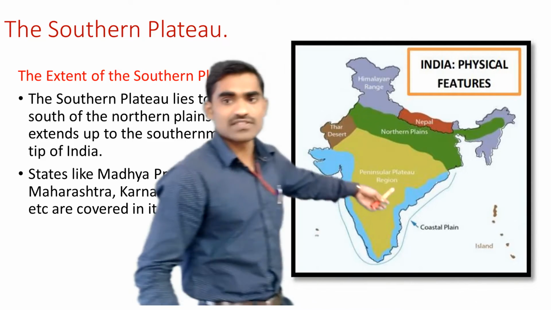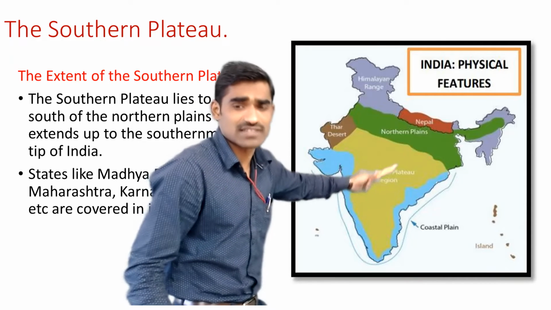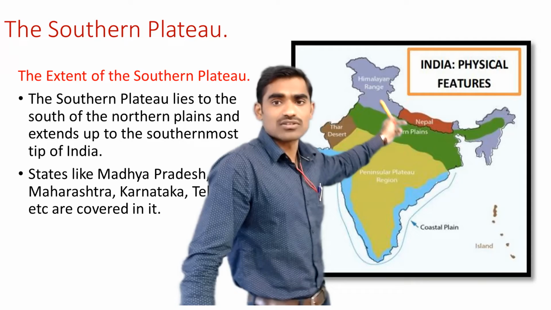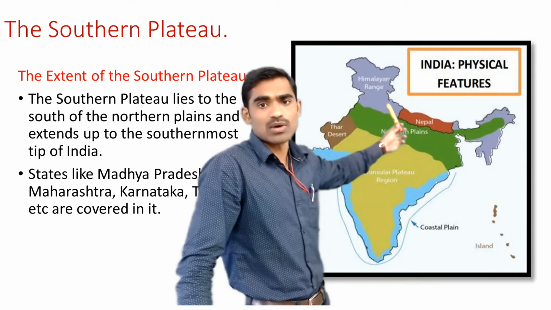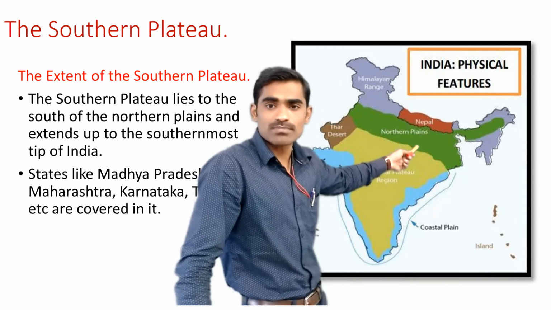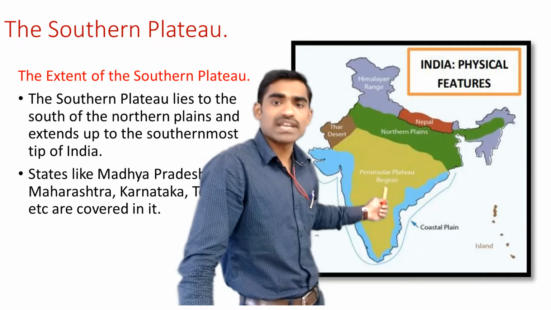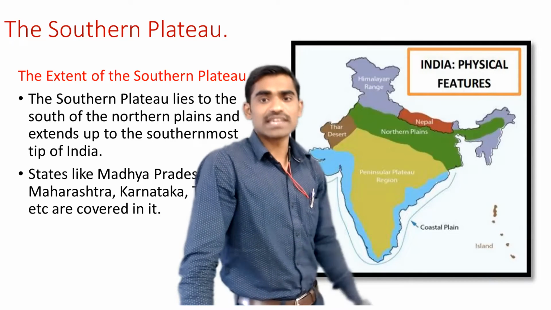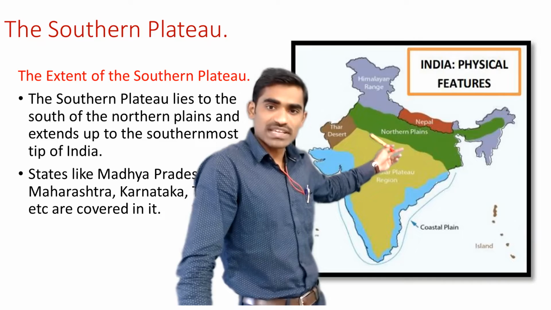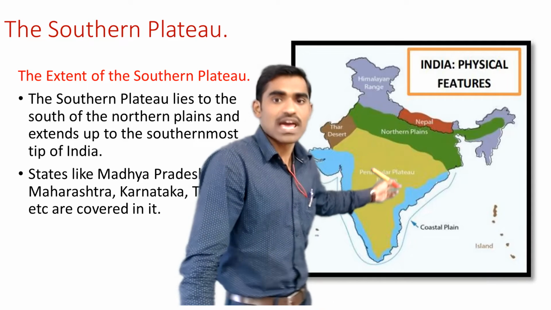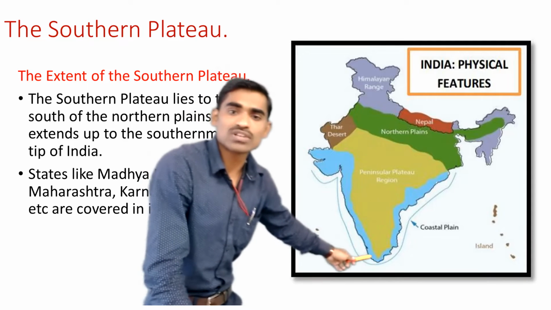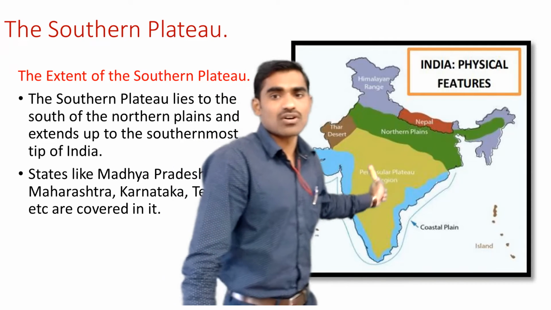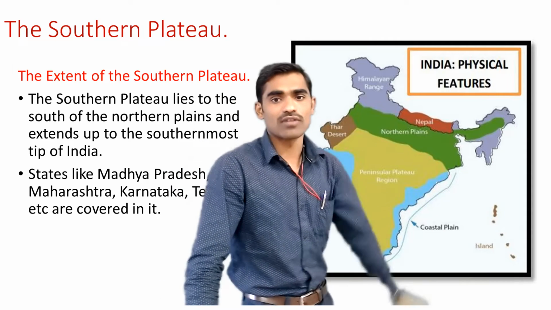You can see here the physical map of our India, where the physical features are given. Just now we have seen the northern mountains, or the Himalayan mountains. Below that you have the northern plains, and below that you have the peninsular plateau or the southern plateau. So you can say that just below the northern plains, the peninsular plateau starts and it ends at the southernmost tip of our India. This is the biggest physical division of our India.